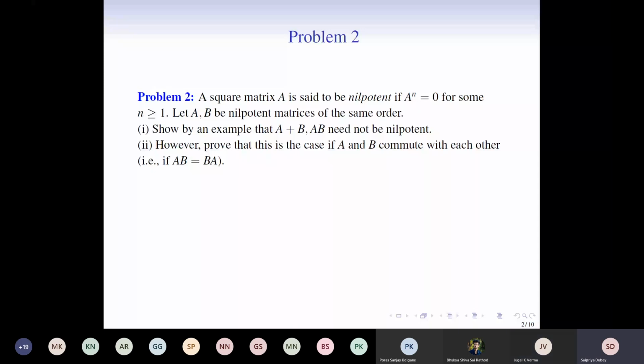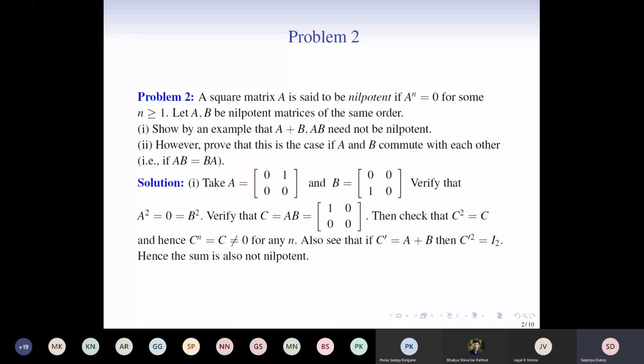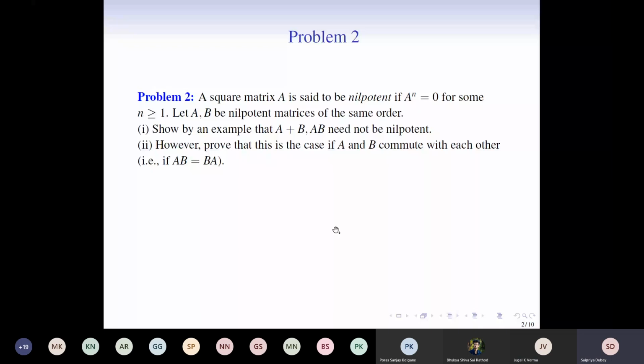Okay, so we take A equal to this square matrix. One thing to note here is that if we take A and B both to be 0, then the purpose will not be served. We all know that the 0 matrix is the favorite nilpotent matrix. But if we take A and B equal to 0, then the sum and the product would be equal to 0, which is again nilpotent. So that will not serve the purpose.